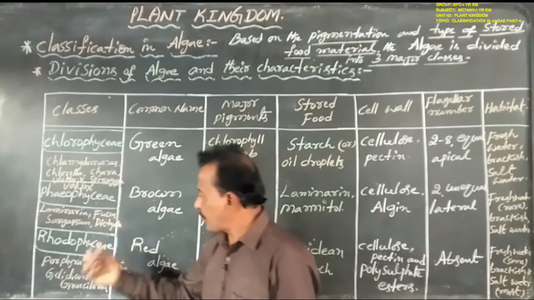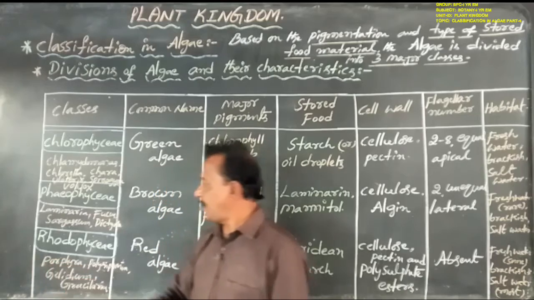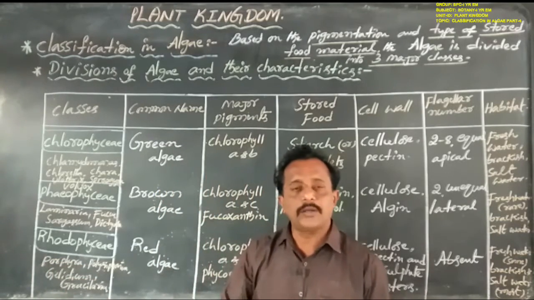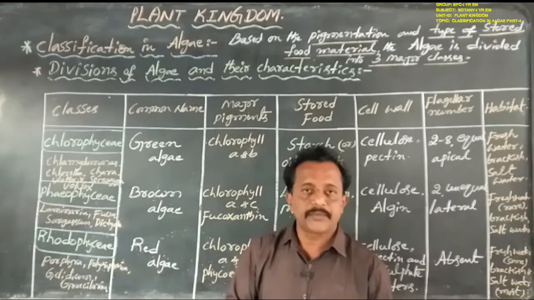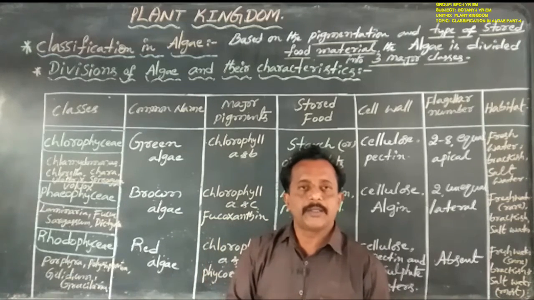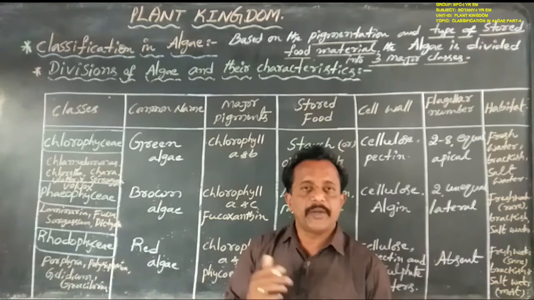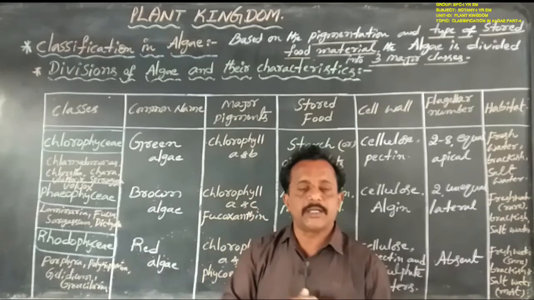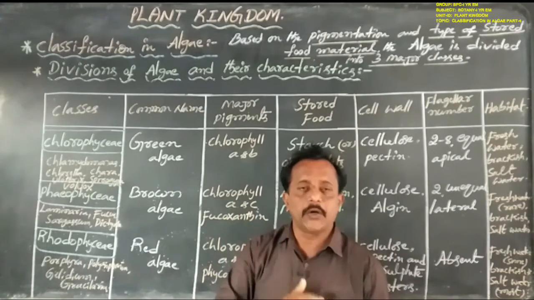Next, coming to Rhodophyceae. The best example here is Porphyra. This also has a massive plant body, but it appears like a frond, mainly one leaf-like photosynthetic organ that is well developed.